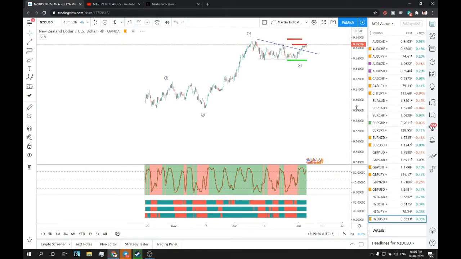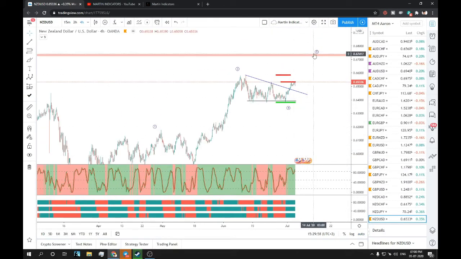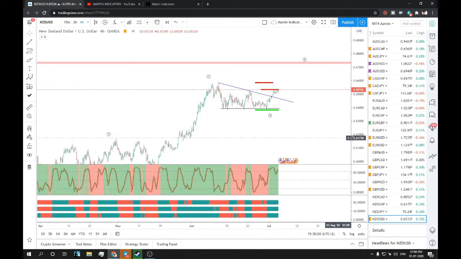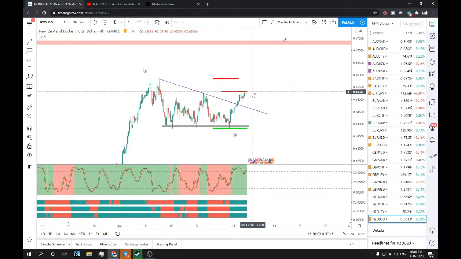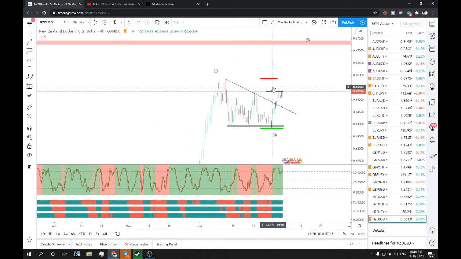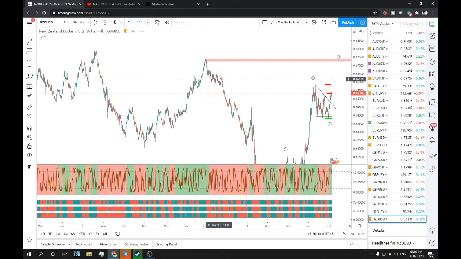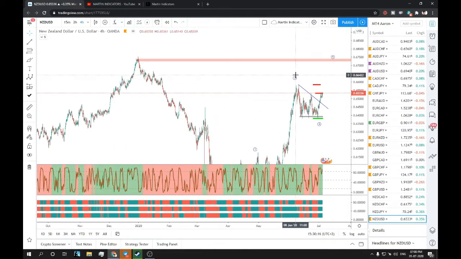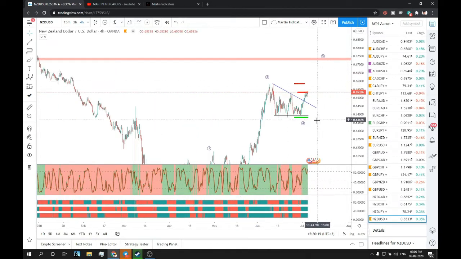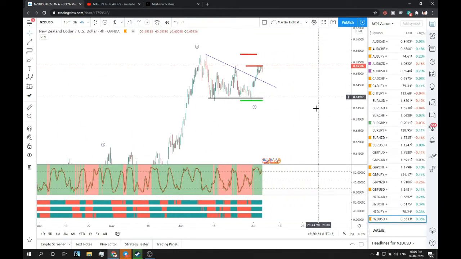NZD USD is looking very good on wave 5 around this range, so you can take a long on this. Wait for this resistance to break and wait for the candle to close above this resistance to take any trade setup. And you can have your targets around this resistance zone, and we might also form a double top, or we might also blast and go up again. So let's see how this plays out.